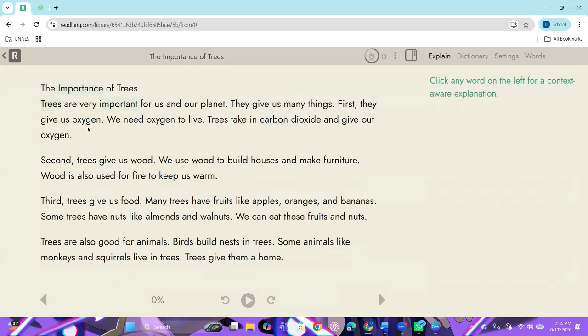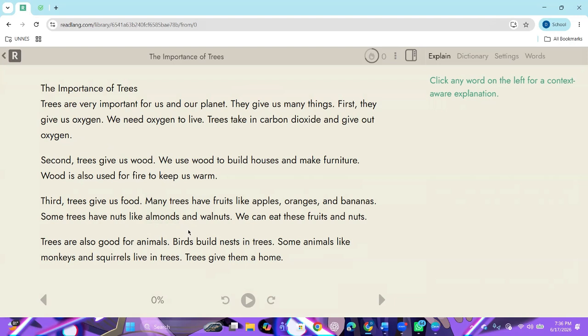Trees. And our planet, they give us medicine. Thus, they give us oxygen. We need oxygen to live. This is from the carbon dioxide to give us oxygen. Second, they give us wood. We will use wood to house and make furniture, which is also used for fire to keep us warm.